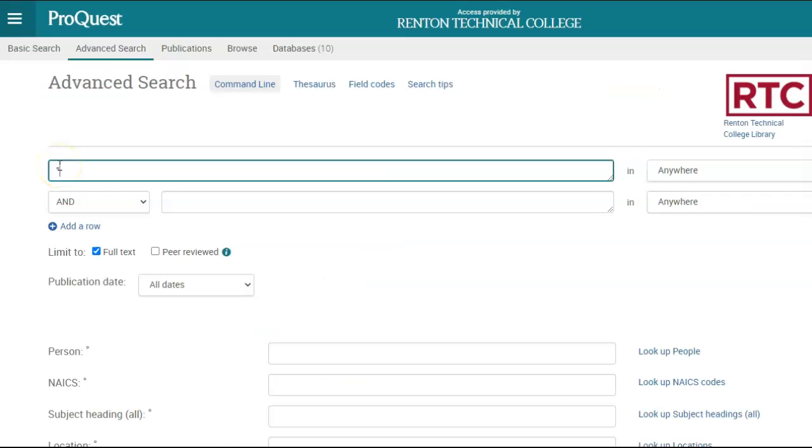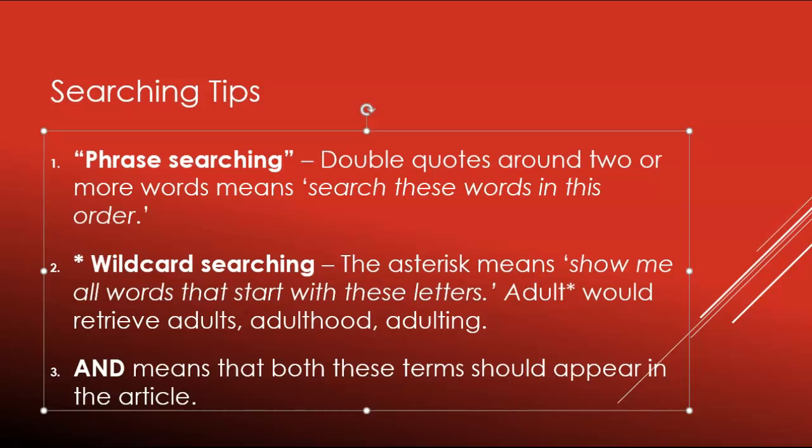I've decided to do a search on rite of passage in double quotes and adult with an asterisk after it. That asterisk means that we're telling the database to search for words that start with adult. It could pull up adults, adulthood, or adulting. Those double quotes mean that the database will look for those three words in that exact order, because those words in that order mean a specific thing. Otherwise, the database might pull up articles where rite and passage were 15 words away from each other.